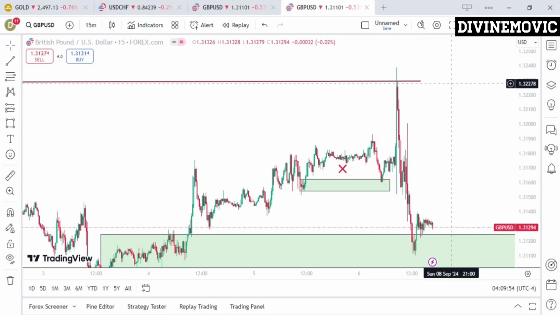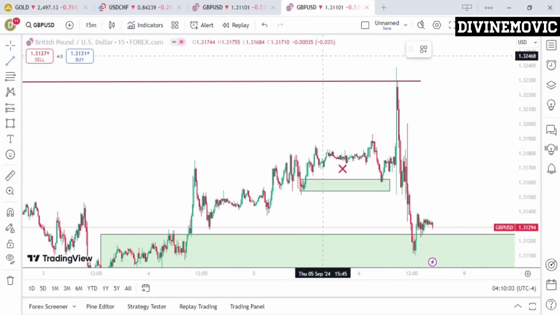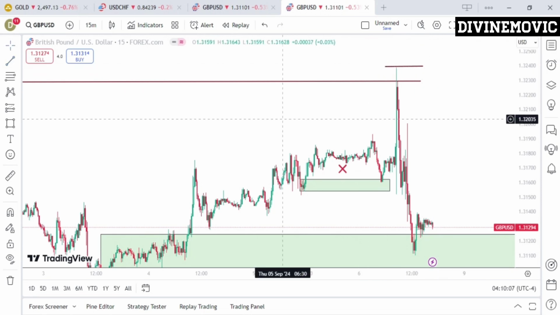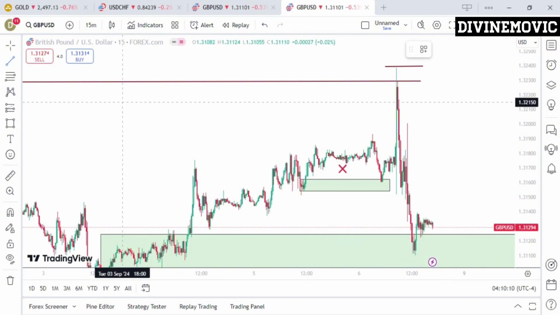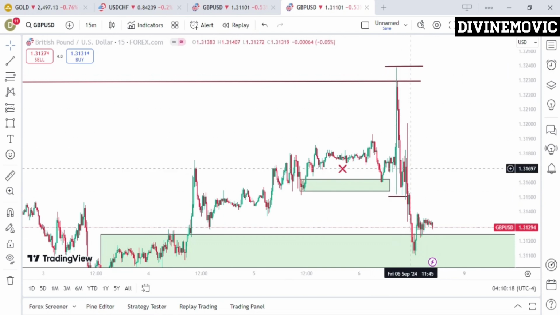Now, what did price do when price gave us this liquidity? When price got liquidity here, price started going to the downside and started giving us a change of character, right? Now, this is a swing high here, and this is basically a swing low here. When price moved from this point to this high, came back and gave us a change in market structure, it gave us a signal that price is likely going to start going to a downtrend, right?